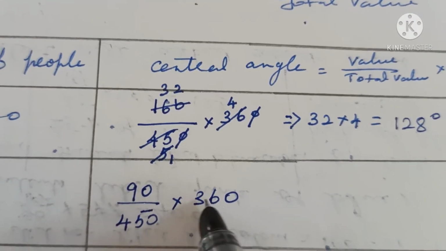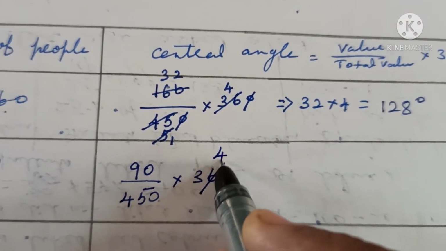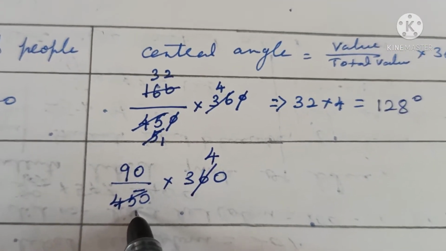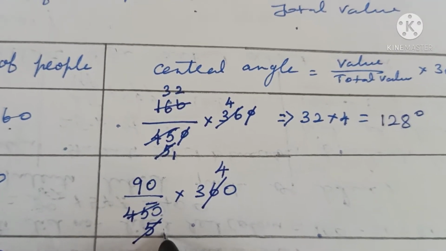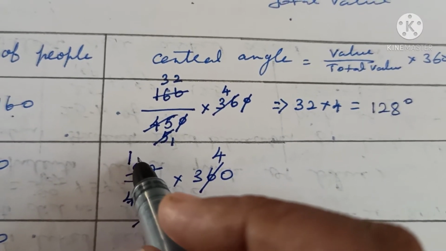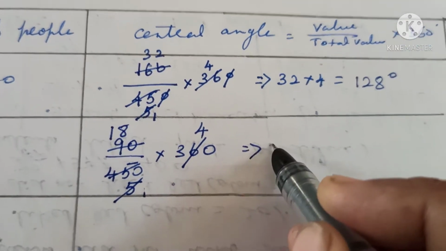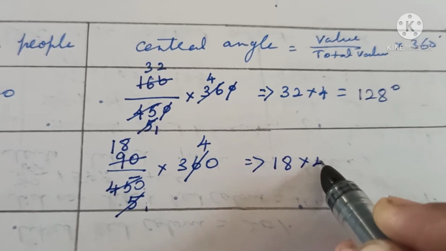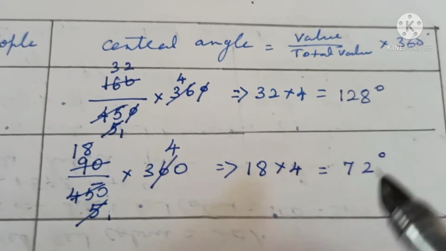Next one is value by total value into 360. So you know 360 by 450 is 4 times 5. Then in the 5 table, 5 18s are 90, which is equal to 18 into 4, 72 degrees.